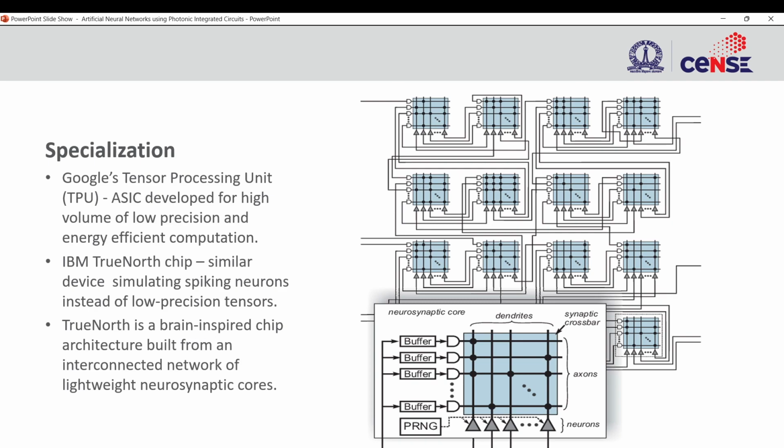So such specialized hardware have also started coming up. IBM TrueNorth is an example, you can look it up. And there are also NVIDIA chips, specialized chips for ANNs.